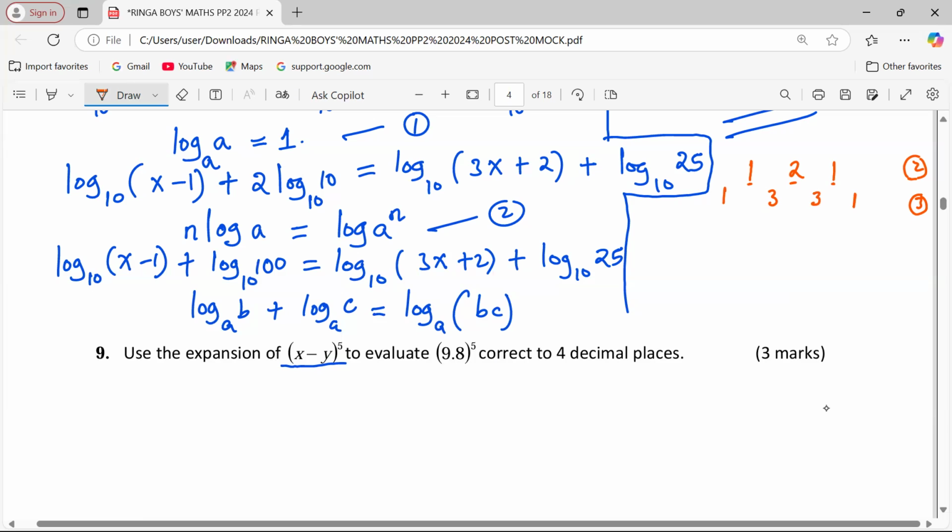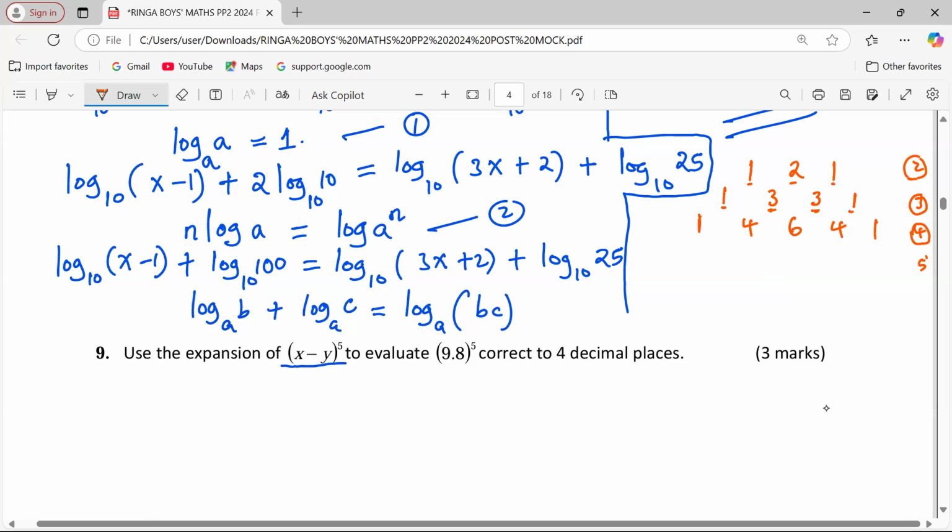When the power is 4, we repeat the same process of developing Pascal's triangle. We start with 1, then 1 plus 3 is 4, 3 plus 3 is 6, and 3 plus 1 is 4, then 1 again.